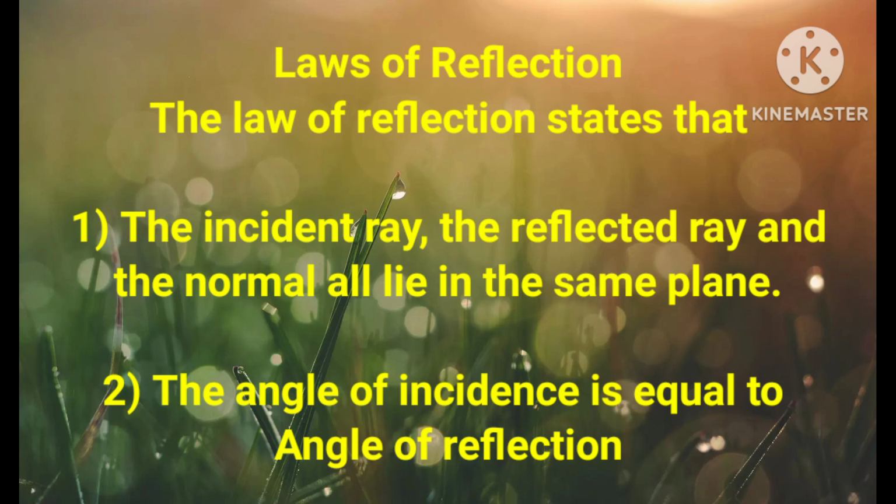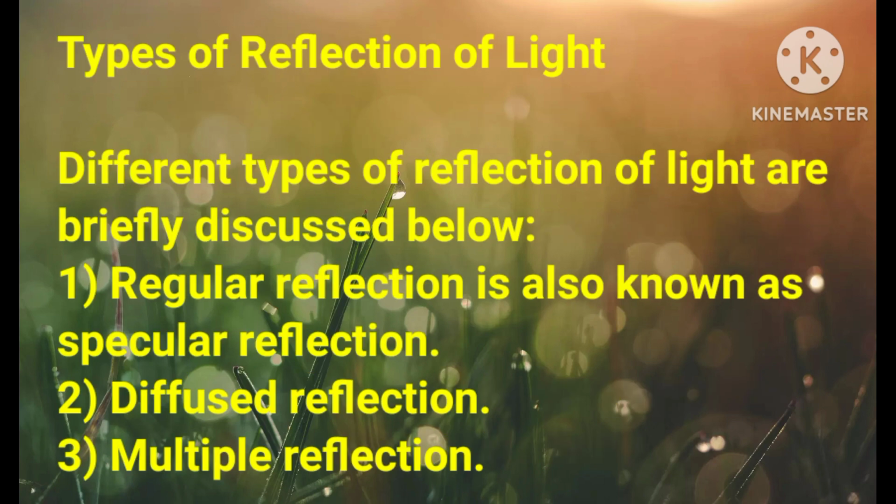Laws of reflection. The laws of reflection state that, first, the incident ray, the reflected ray and the normal all lie in the same plane. And second, the angle of incidence is equal to the angle of reflection. The laws of reflection determine the reflection of an incident light ray on reflecting surfaces like mirrors, smooth metal surfaces and clear water. Next is the types of reflection of light.